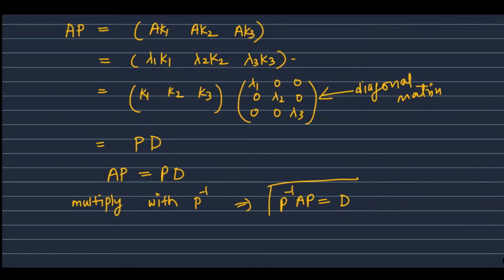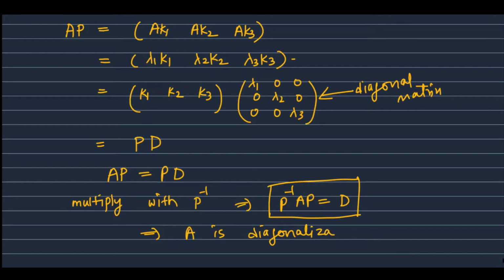Okay, so this is the definition of diagonalizable matrix. So given a matrix A, we are able to find a matrix P such that P inverse AP is a diagonal matrix. So this implies A is diagonalizable.